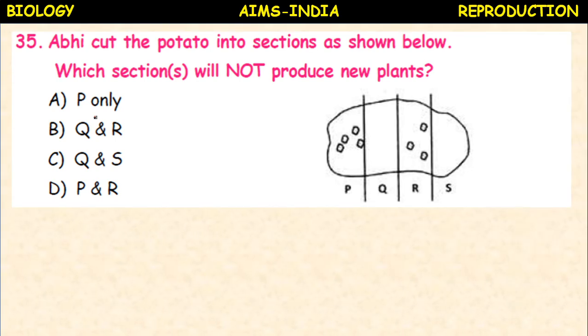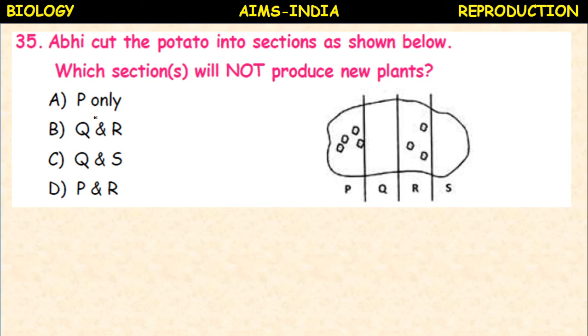Abhi cut the potato into sections as shown below. The figure is given. Which sections will not produce new plant? Here P, Q, R, S. Keenly observe. The question is, which section out of P, Q, R, S will not produce new plants?